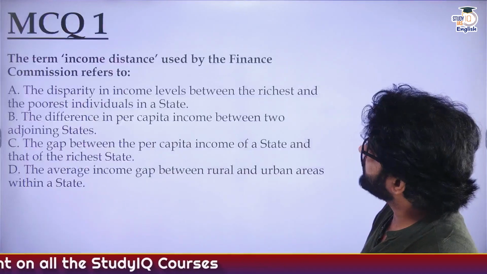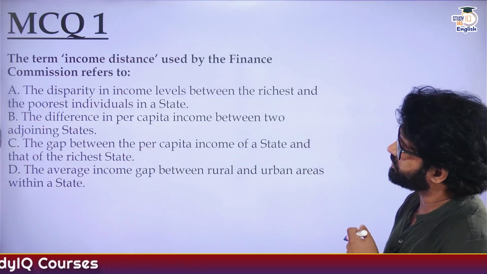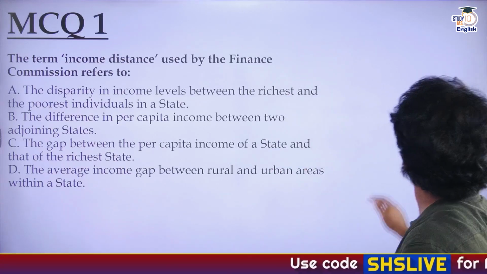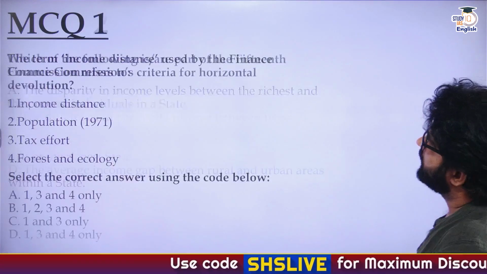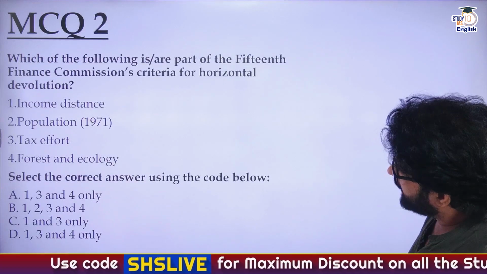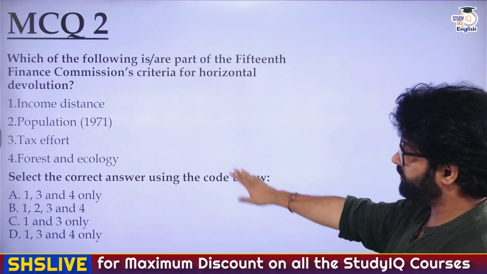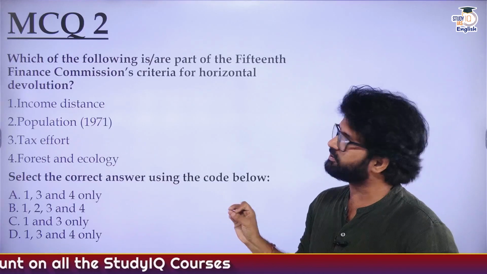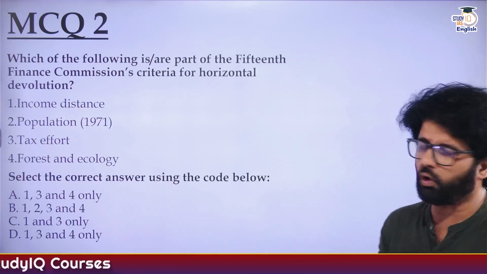MCQ 1: the term income distance used by the Finance Commission refers to what? You have three options. If you know the answer, feel free to post it in the comment section. Then you have MCQ 2. Again, you have four options. Very important question, very interesting question. If you got this question correct, you can separately write in the comment section that you have got MCQ 2 correct. Awesome question.